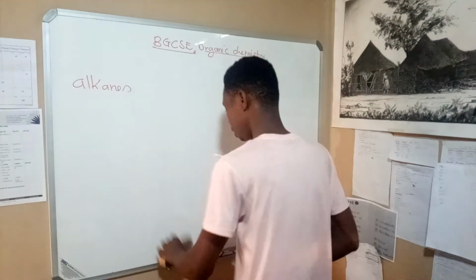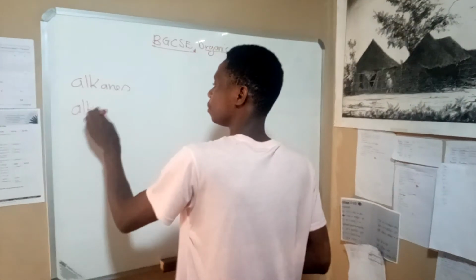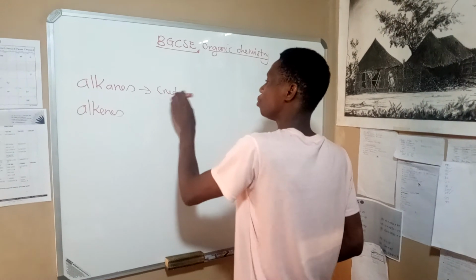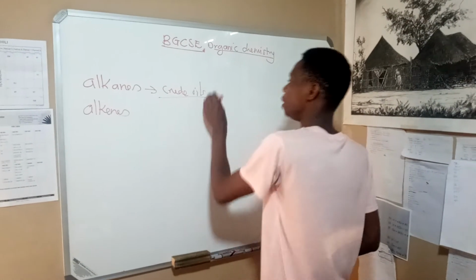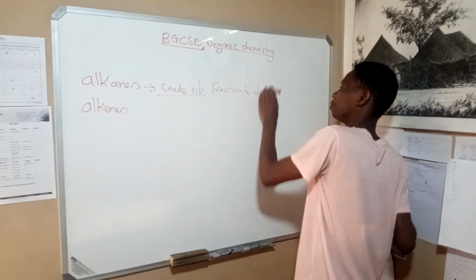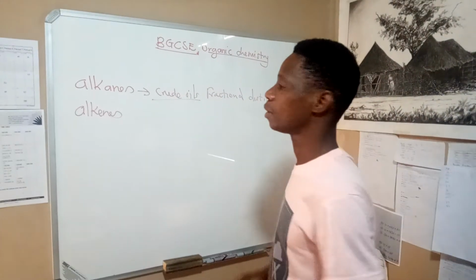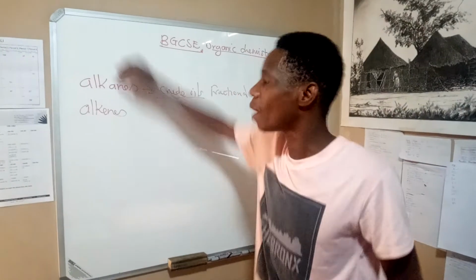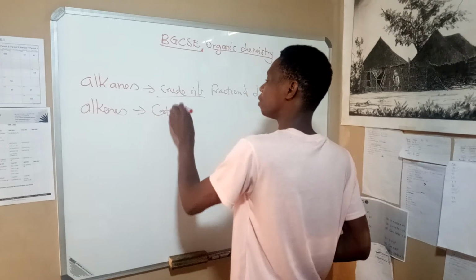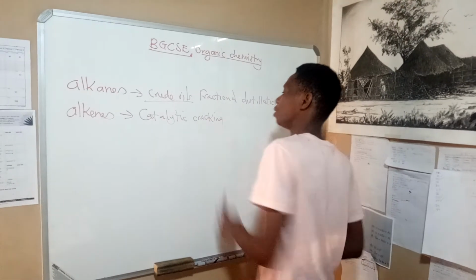Now, a question is, how do we obtain alkenes? Remember, the alkanes are obtained from crude oils by means of fractional distillation. What about the alkenes? The alkenes are obtained from alkanes through what is called catalytic cracking.